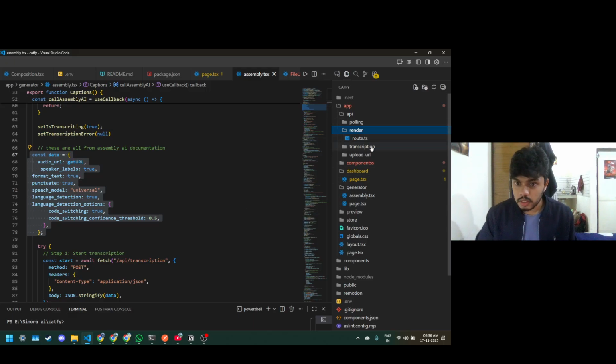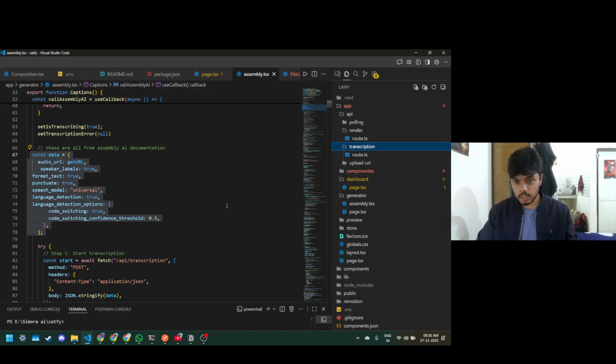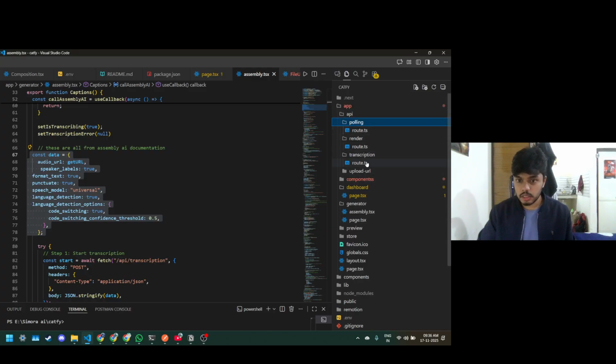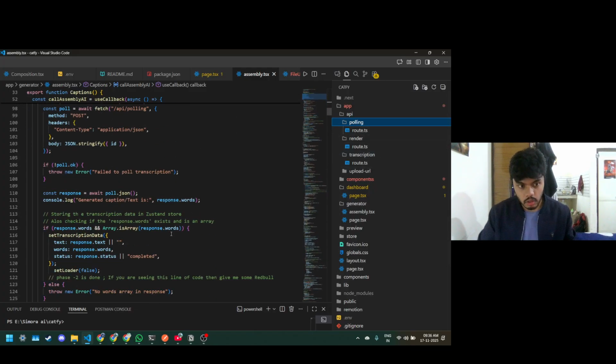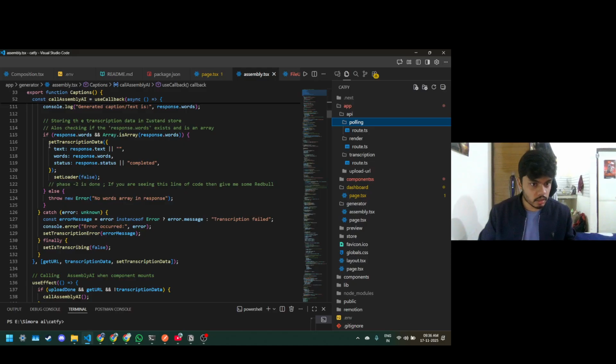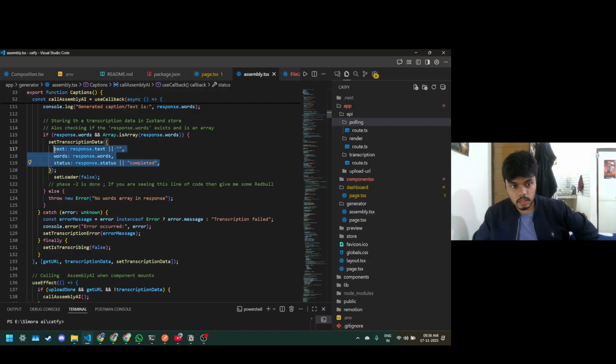For the transcription part, I've used a transcription endpoint. For polling: first the video gets transcribed and we get an ID, and from that ID we do polling, and then from polling there would be data which we get. In that data, what we got? We get text, words, and then status. These are the things. So yeah, phase two is done.